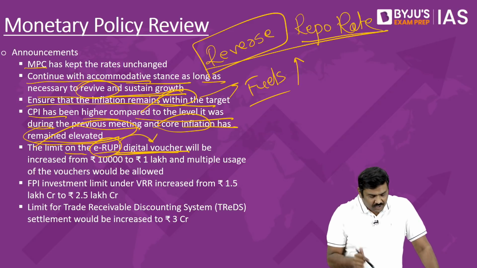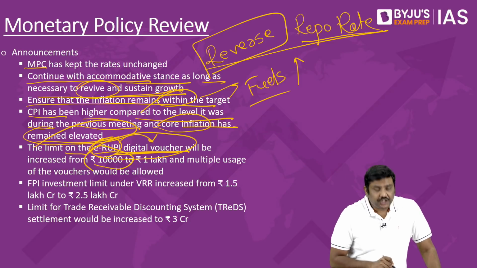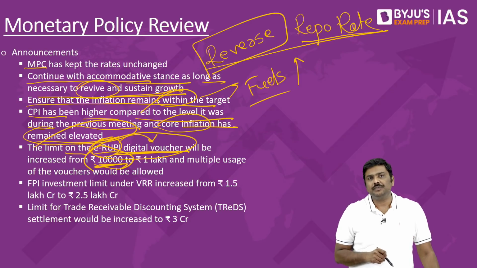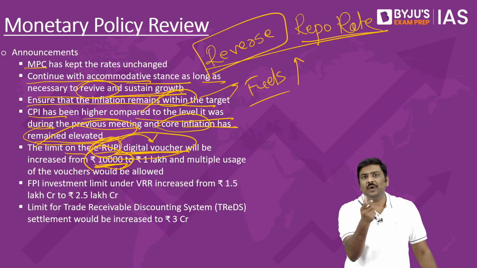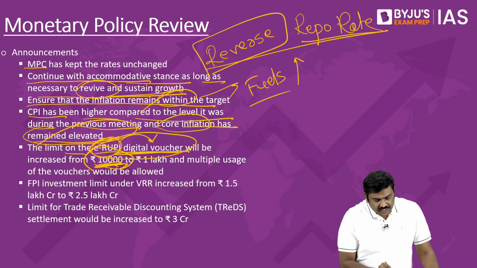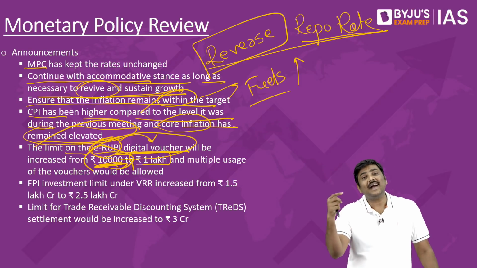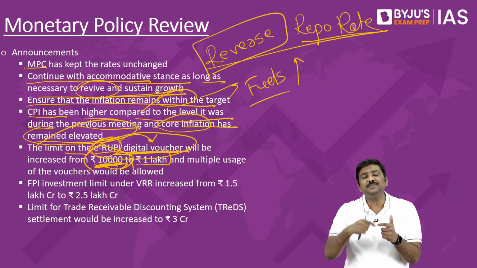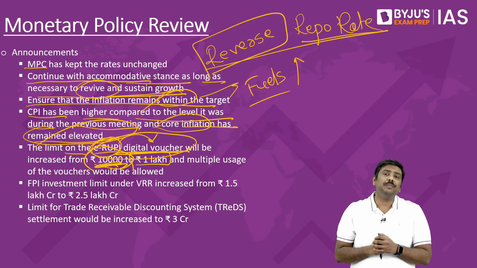Now, earlier, the threshold limit of this digital voucher was kept at 10,000 rupees. The voucher value at the maximum was fixed at 10,000 rupees. Now, this has increased to 1 lakh rupees. The limit has been increased to 1 lakh rupees.